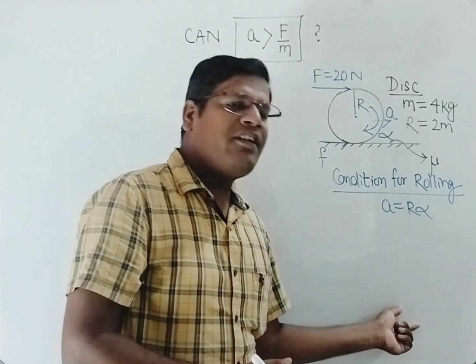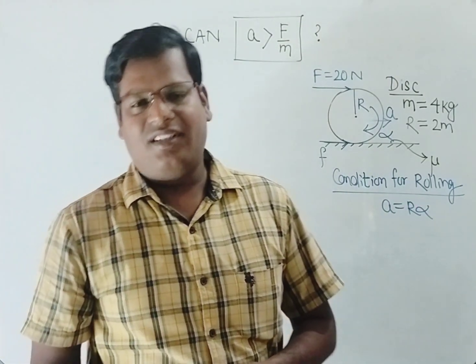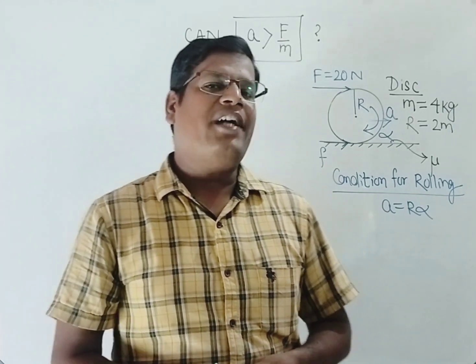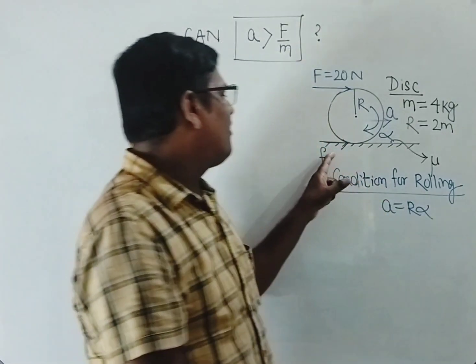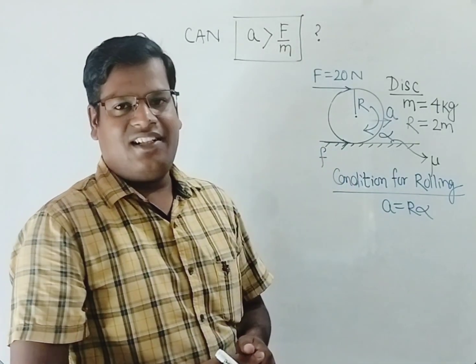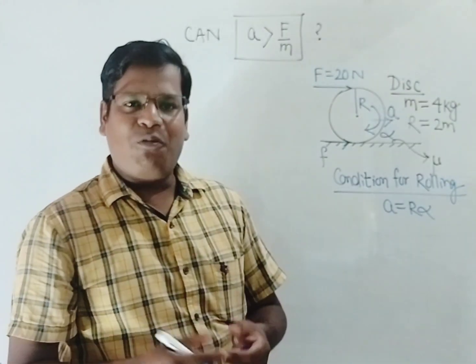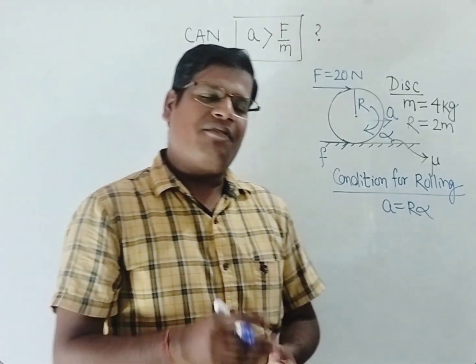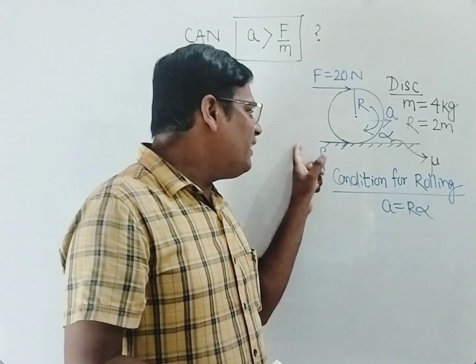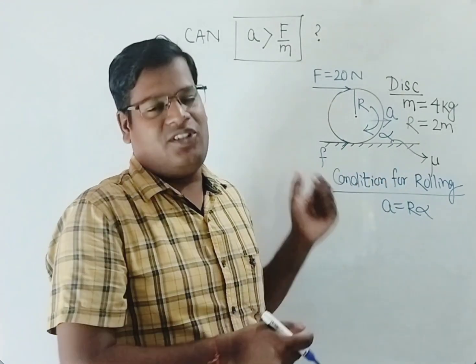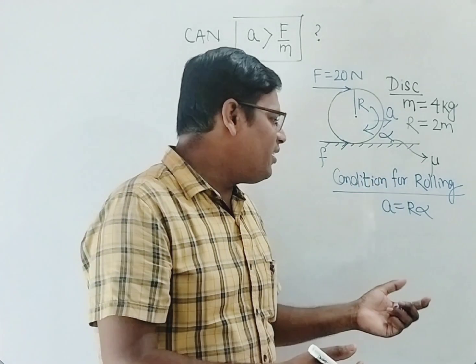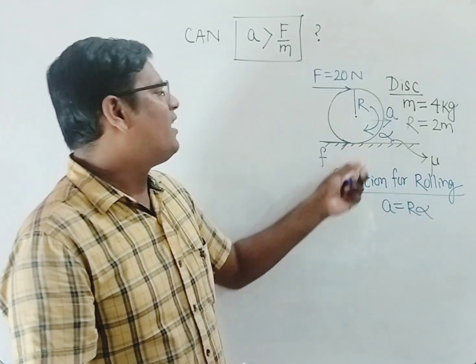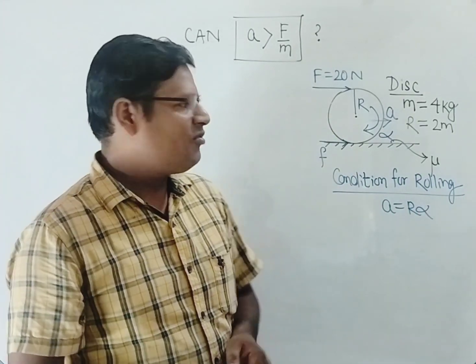Let's say after solving we are getting the value of friction as plus 5. That means friction of 5 Newton will be acting in the given direction, in the assumed direction. Let's say after solving this we get F equal to minus 5. That means the friction acting is 5 Newton, not in the direction as we have assumed, but in the opposite direction. So that's the implication of this assumption. So let's continue.